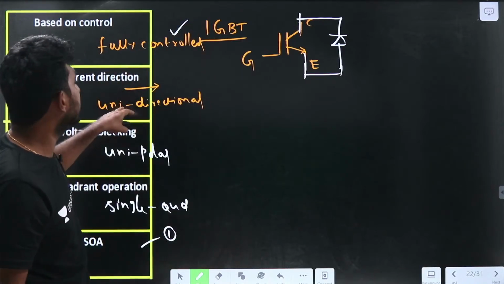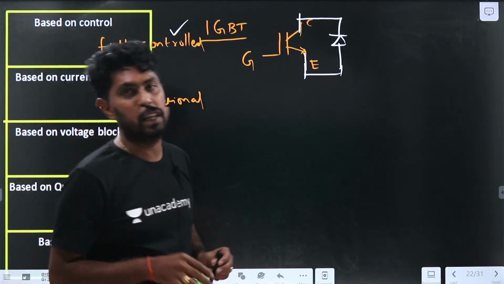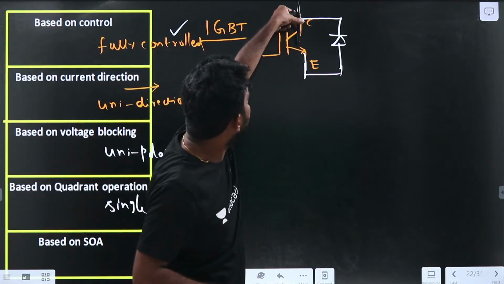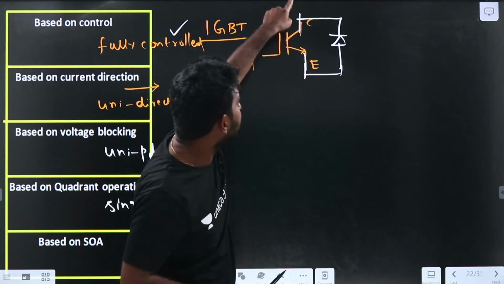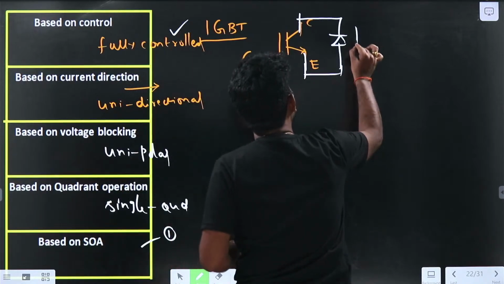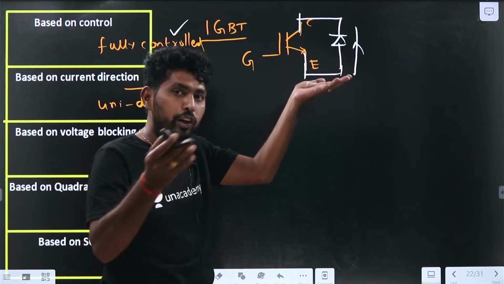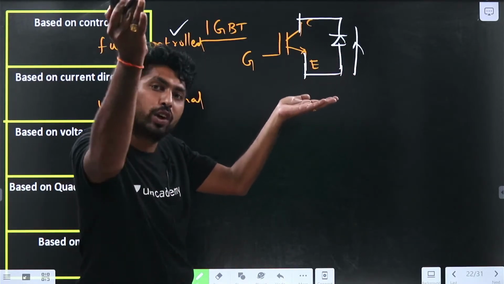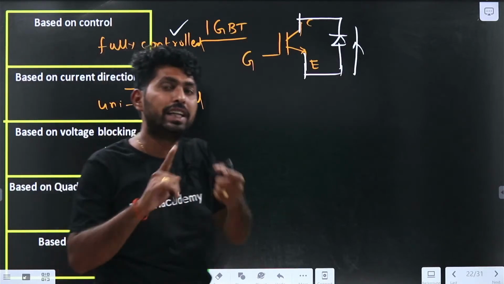The next condition: is it unidirectional or bidirectional? It is bidirectional, because the IGBT will allow the current from the collector to emitter, and when the diode is on, the current flows from the emitter to collector. So the current is bidirectional.